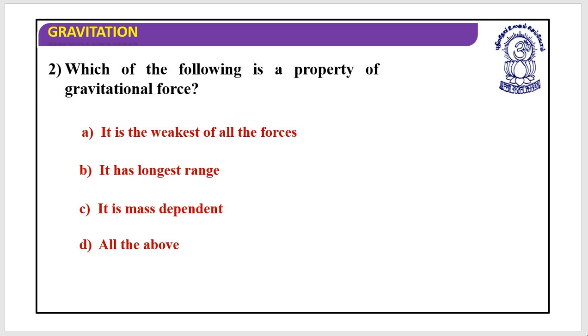Next, which of the following is the property of gravitational force? It is the weakest of all the forces, yes. It has the longest range, yes. It is mass dependent, yes. So all of the above, yes. This would be the correct answer because all the properties are correct. I hope this is clear. Is it clear?